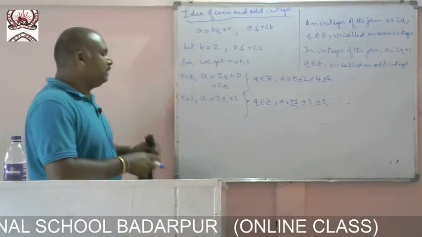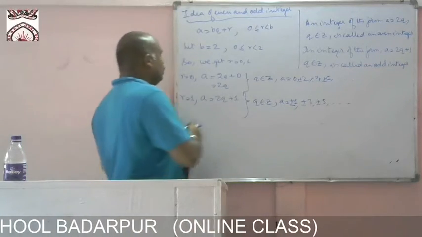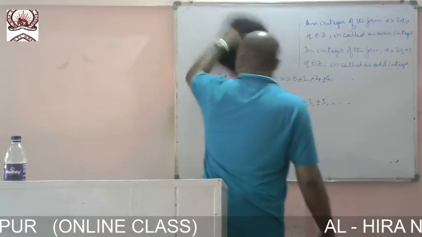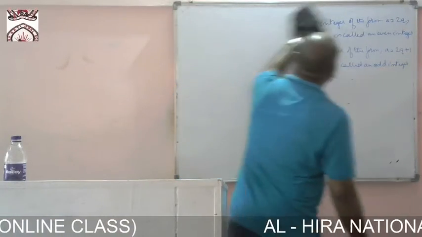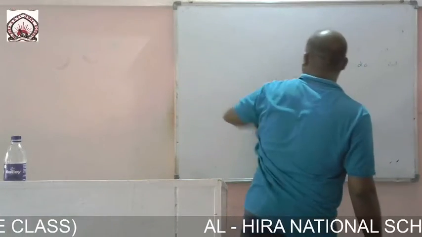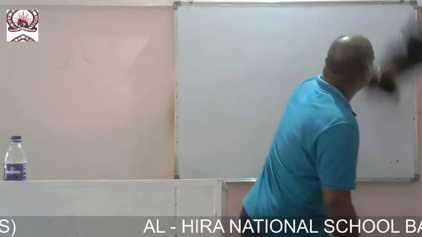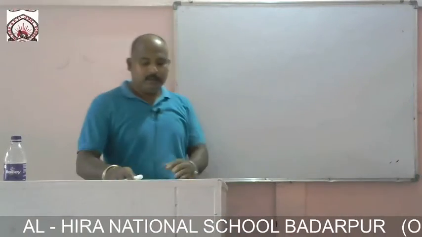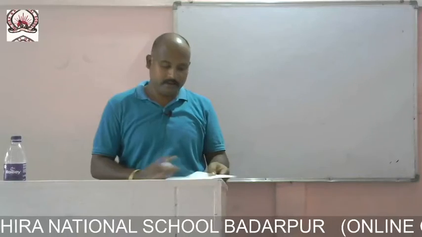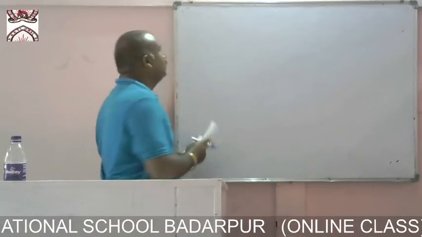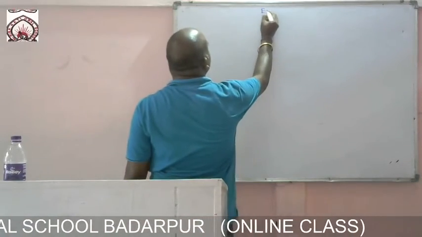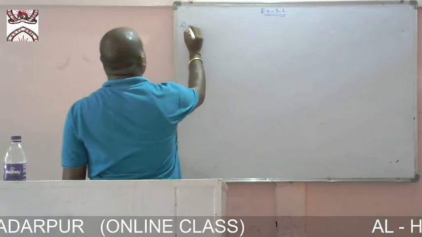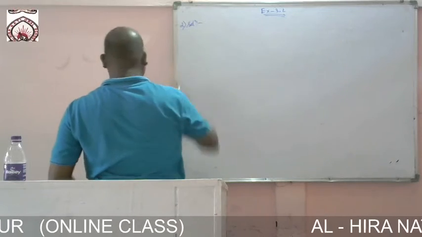Now we will discuss Exercise 3.2. Let us solve question number 2.